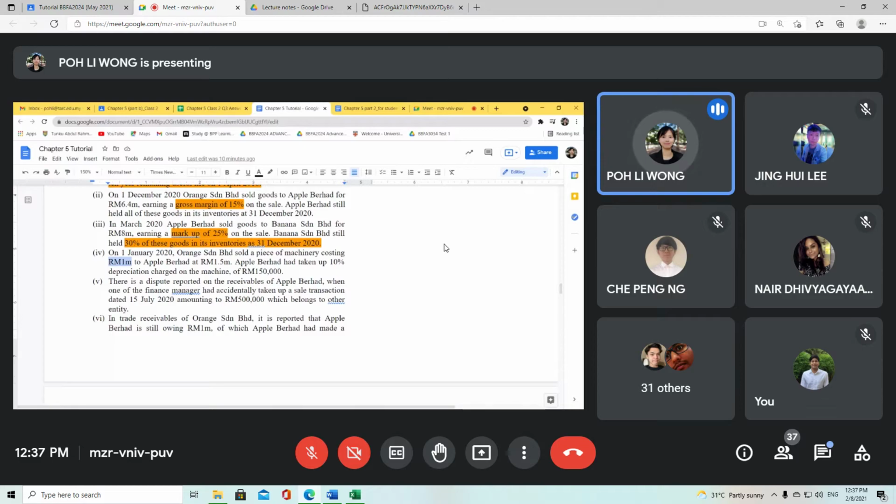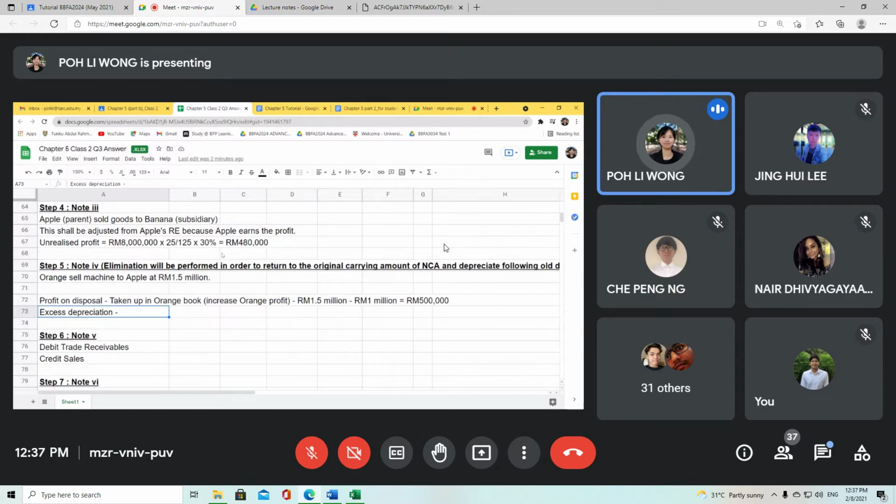But Apple Berhad has taken up a depreciation of 150,000, so there is an additional depreciation of 50,000. That's how we know it is an excess depreciation. You can also take 1.5 million minus RM 1 million, times 10% depreciation. That's how you derive 50,000.